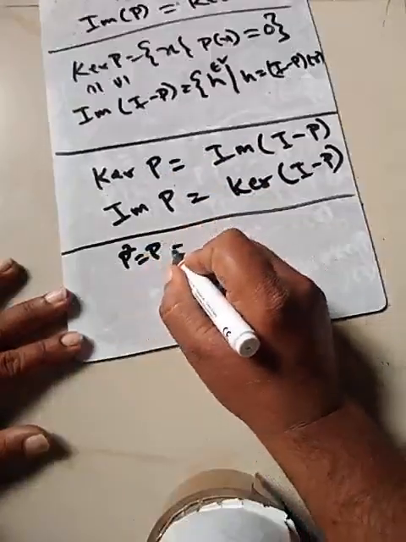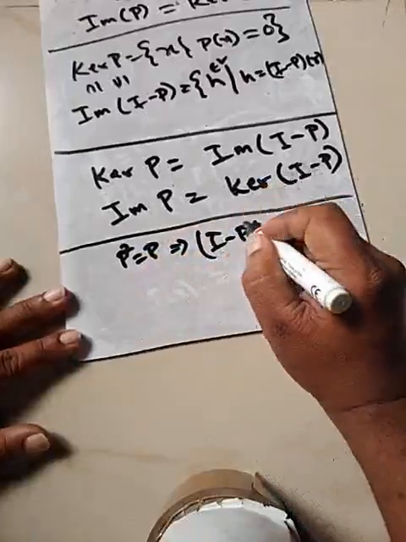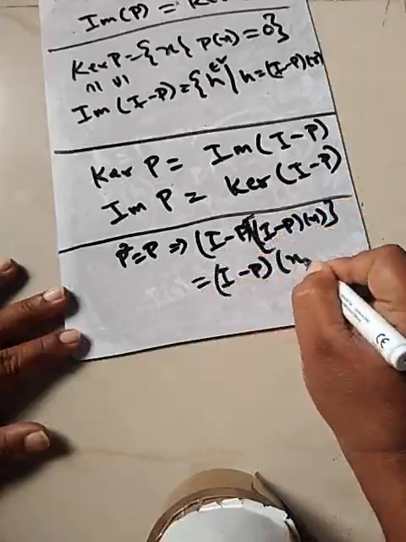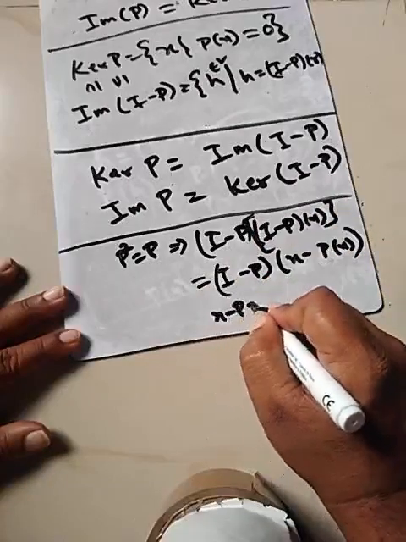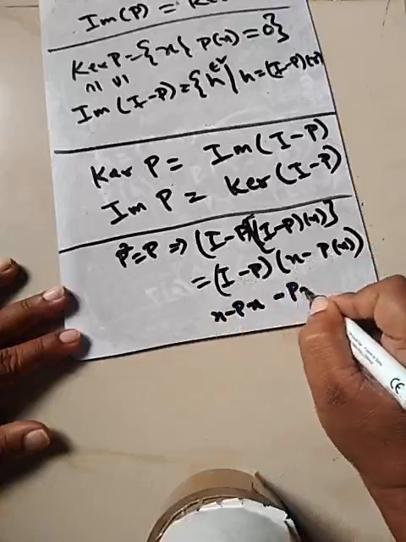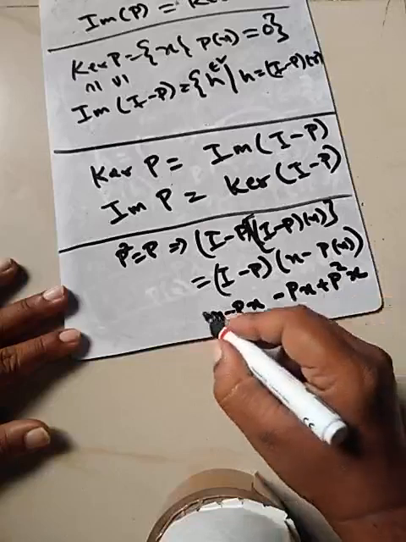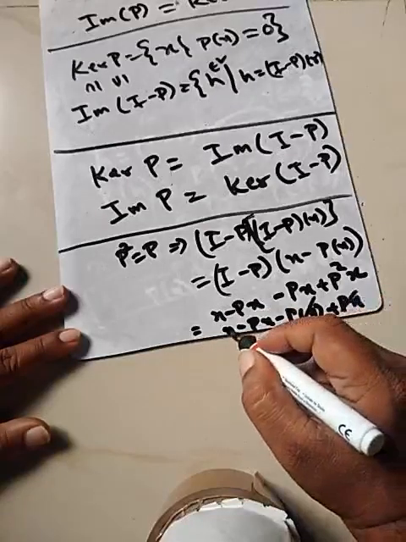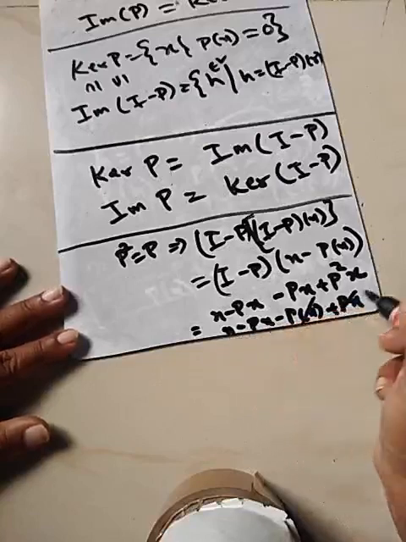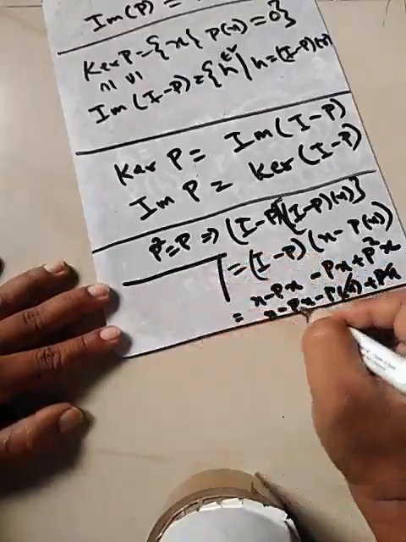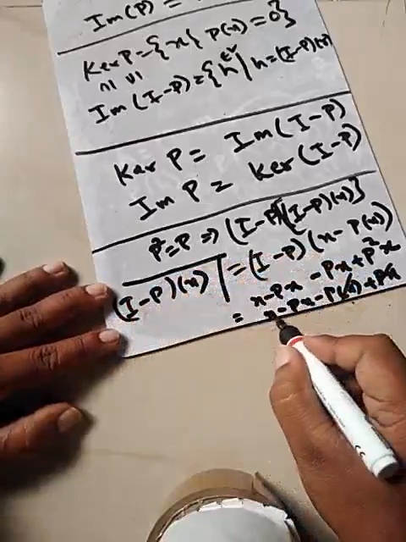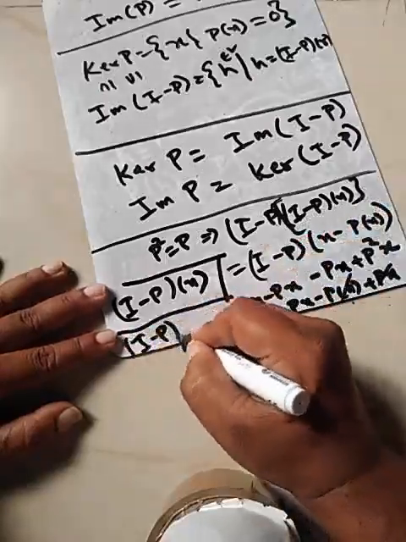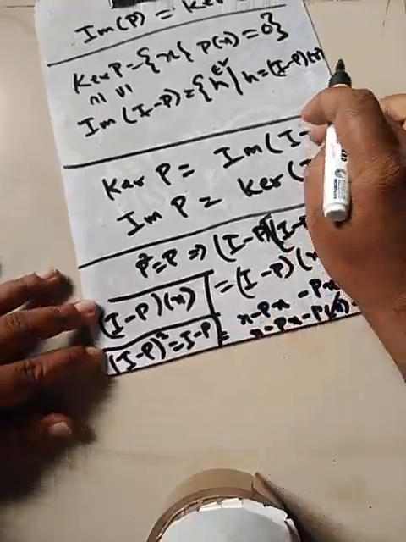Given that P square is equal to P, what does this imply? So let's square this thing, I minus P on I minus P of X. So with this we get I minus P of X minus P of X, and applying on this thing we get X minus P of X, I on this thing minus P on this thing, so it would be X minus P of X minus P of X plus P square X, but P square is P. So we get X minus P of X minus P of X plus P of X. This cancels, this cancels, this is X minus P of X. So X minus P of X is I minus P of X. But this was I minus P of I minus P of X. So this implies that I minus P whole square is I minus P. In fact, this is also an idempotent operator.